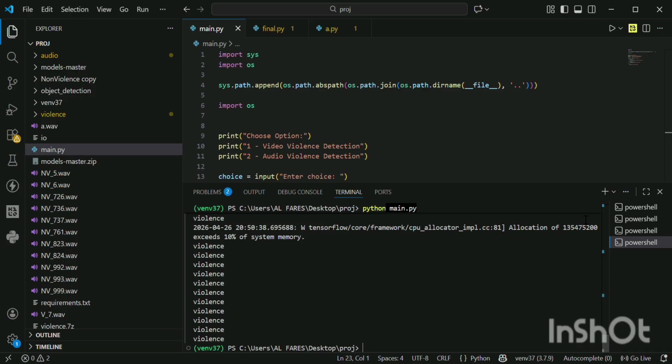The system provides a practical solution for enhancing public safety in real-time surveillance environments. The project Multimodal Violence Detection and Alert-Based Location System was successfully implemented and demonstrated using audio and video analysis.